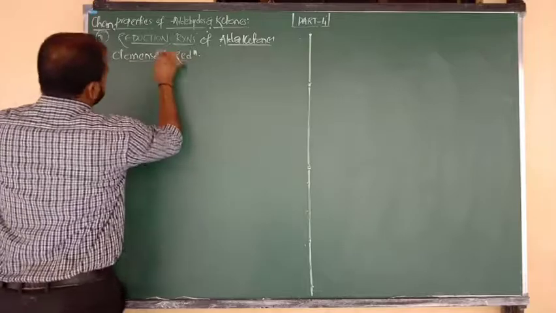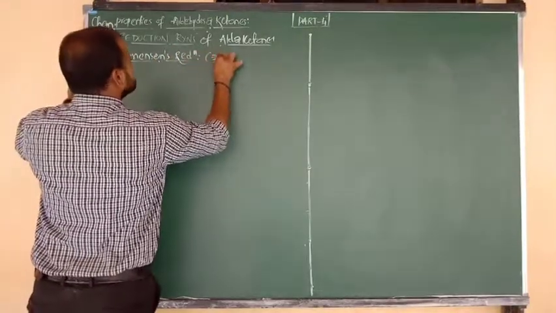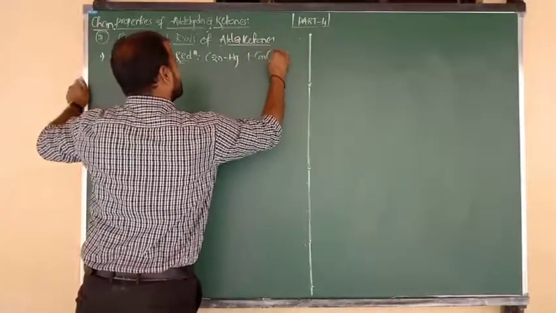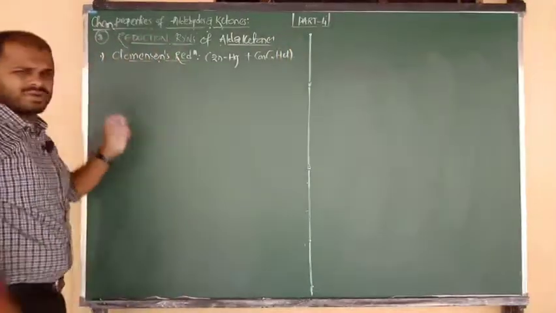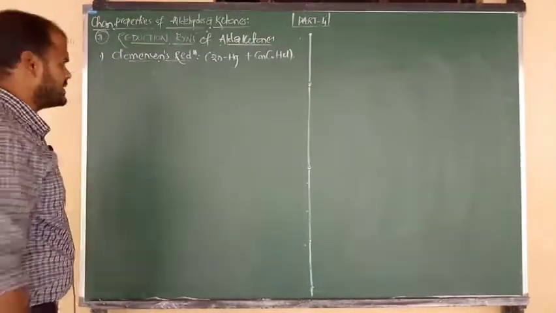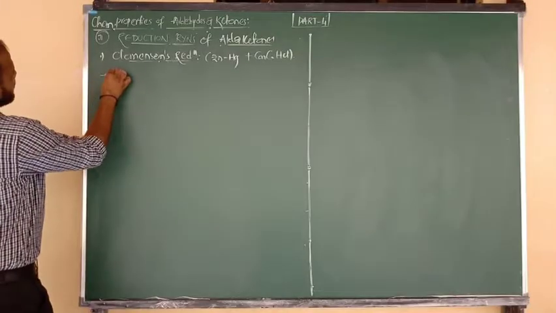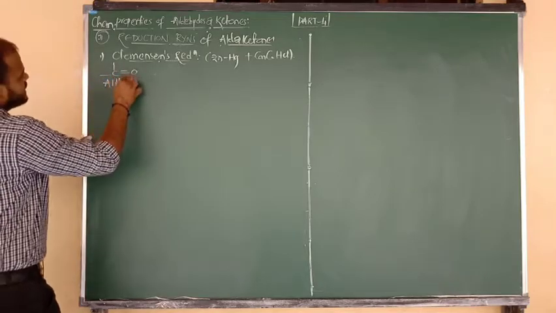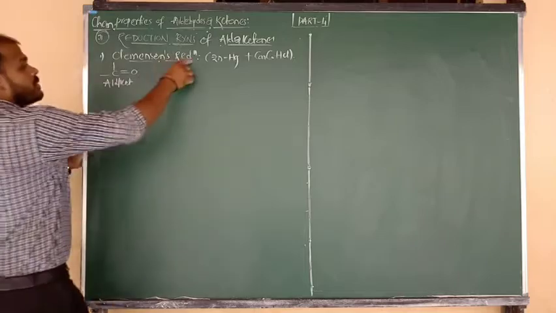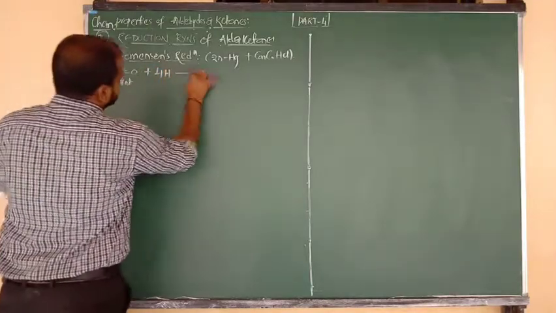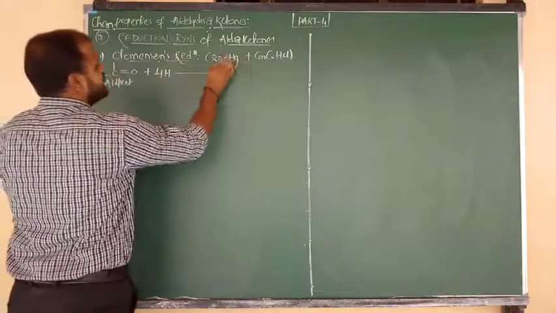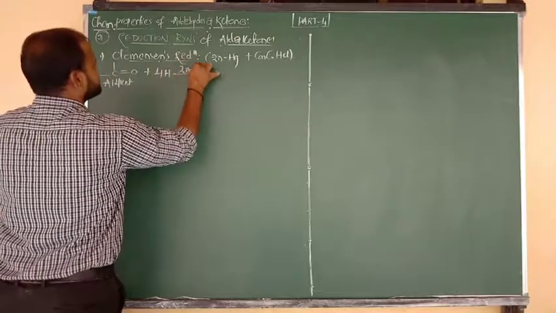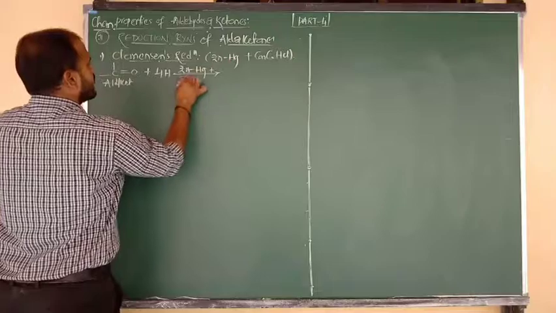So what is the Clemmensen reducing agent? Yes, I am going to show you here. Zinc amalgam, Zn-Hg, plus concentrated hydrochloric acid, concentrated HCl. This mixture is known as the Clemmensen reducing agent. Reaction, again same thing: C double bond O, it may be the functional group of aldehydes and ketones. It undergoes reduction, definitely 4 moles of H required. Reduction takes place using the Clemmensen reducing agent, Zn-Hg plus concentrated HCl.